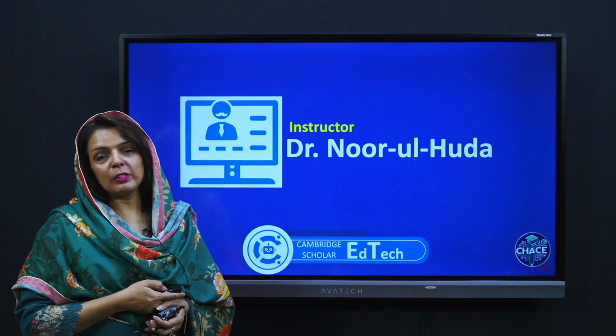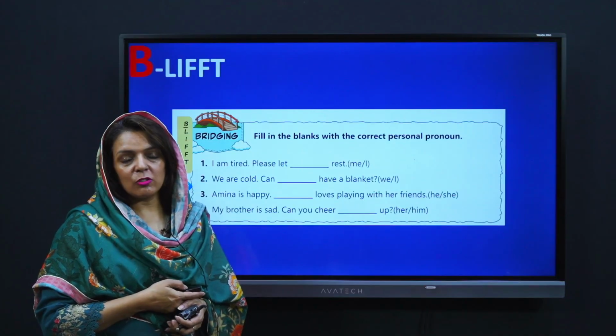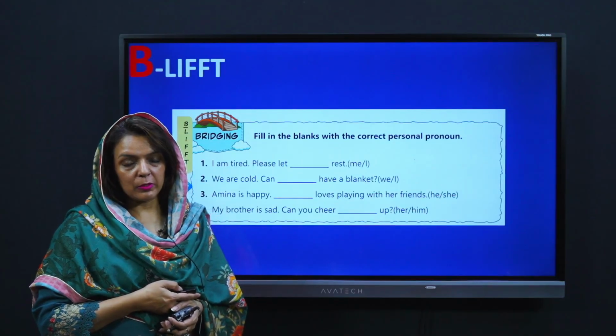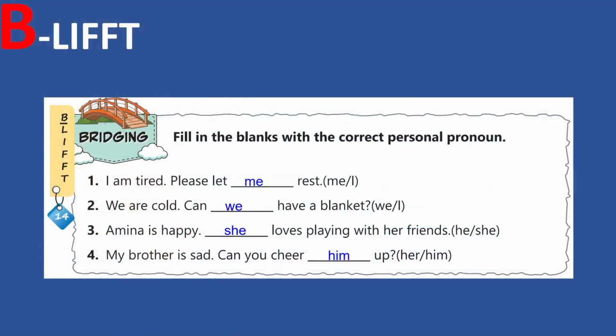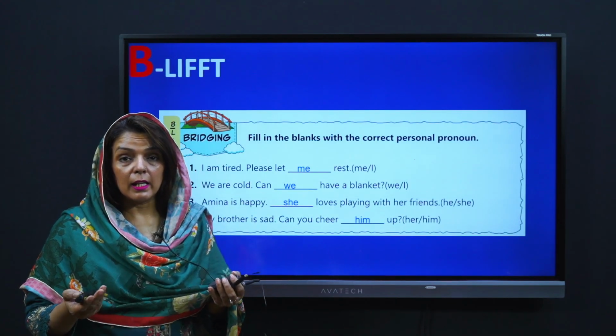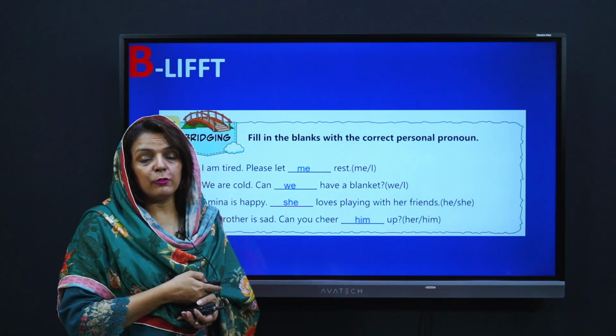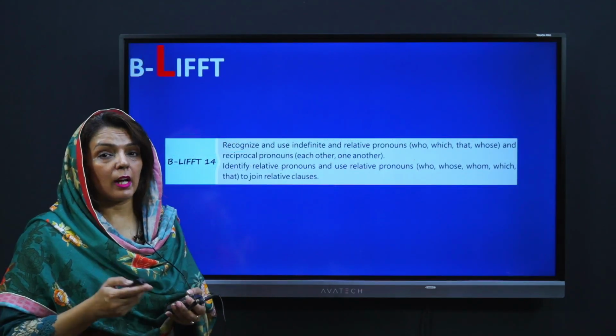And I'm pretty sure that by now you have already done your bridging activity, which just wants you to write about pronouns. And I'm sure that you already know that pronouns are the words which we use instead of a noun. For example, I, me, my, he, she, it. And today in the LIFT, we are going to read the other types of the pronoun.